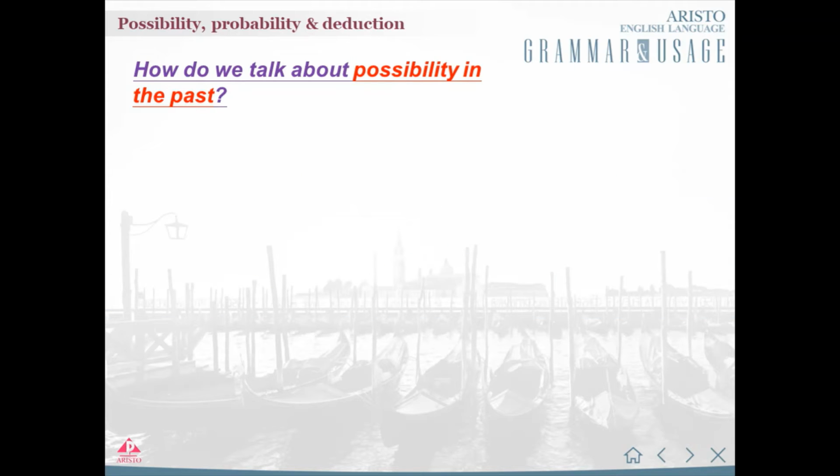The verbs might and could are also sometimes used to talk about something that was possible in the past, but did not happen. Remember, though, that we do not use may in this way, only might and could. We form this structure in the same way as when we talk about something that was a possibility in the past. After might or could, we use have and a past participle.